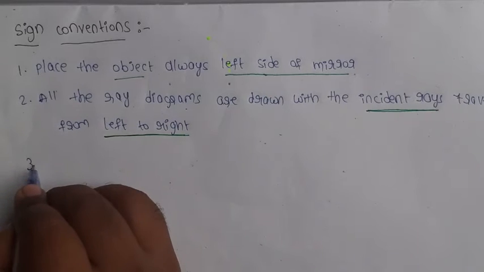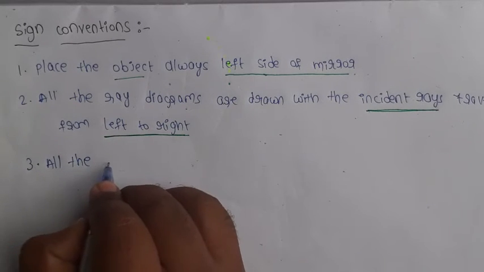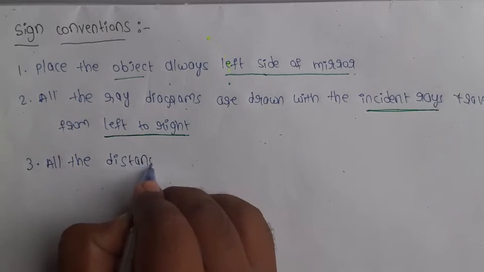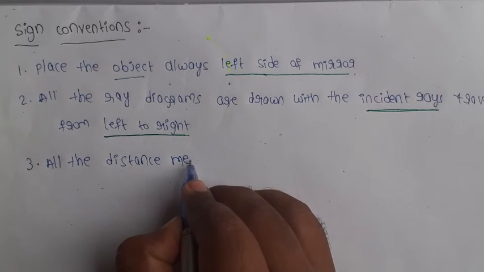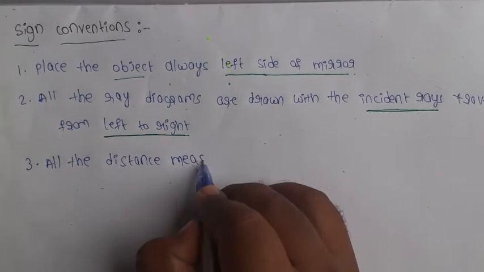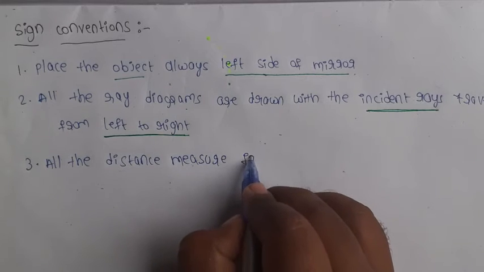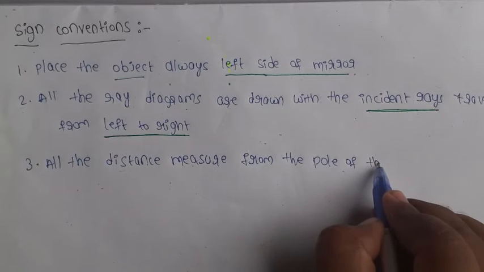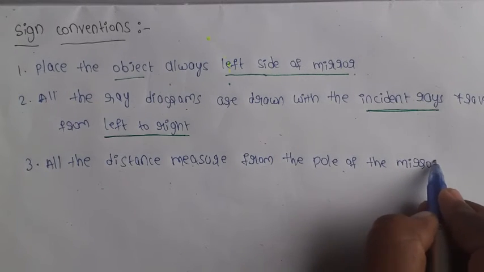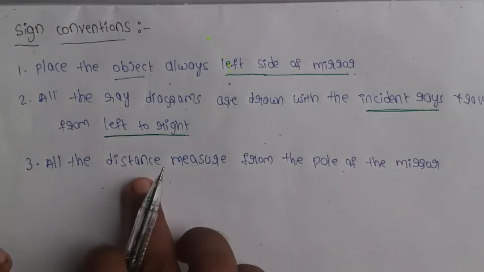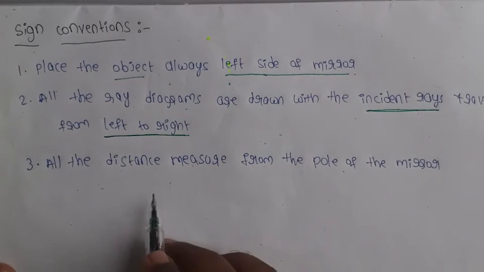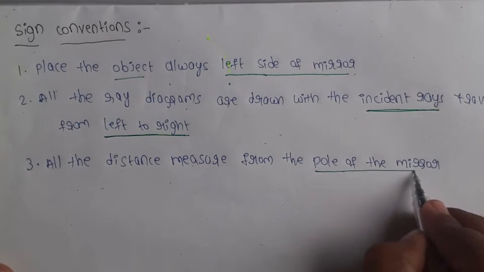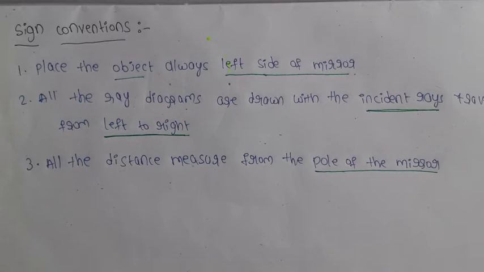Next point, all distances are measured from the pole of the mirror. In all ray diagrams, distances are measured from the pole of the mirror. Here the pole can be taken as the origin of the coordinate system.